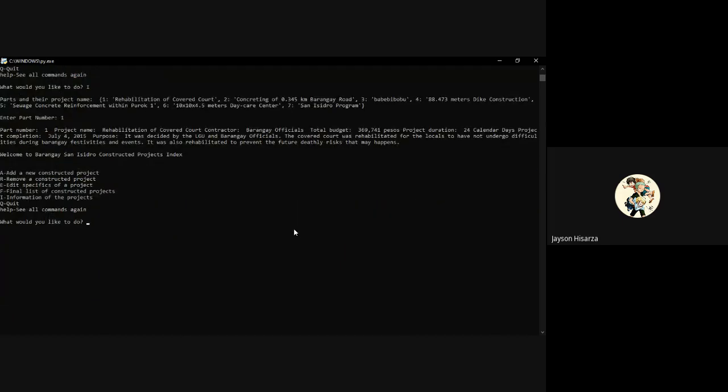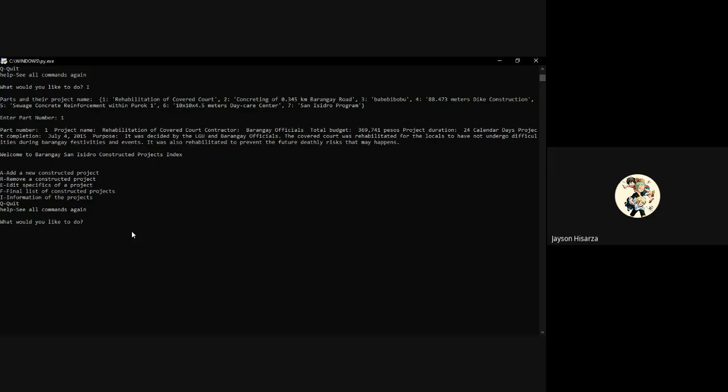Then, as you can see, we can get the information of project number 1, which is entitled Rehabilitation of Covered Court, including the contractor, barangay officials, total budget, project duration, project completion, and the purpose of the project. And after that, it will be looped back to the menu.